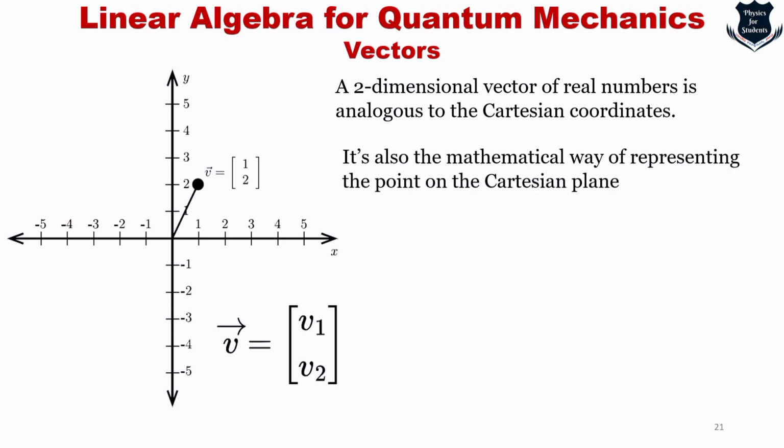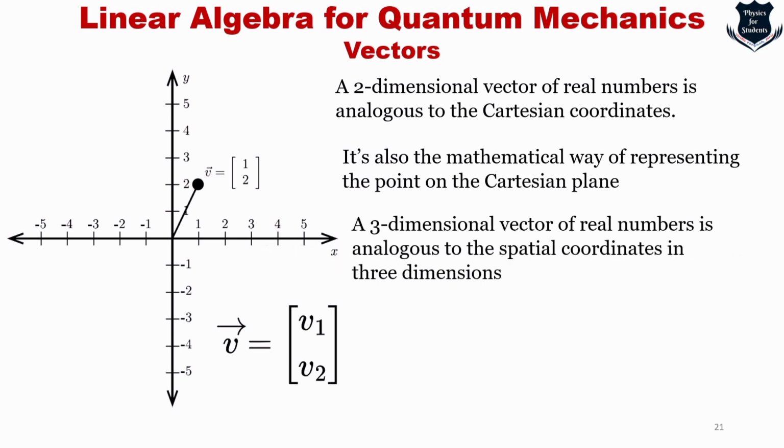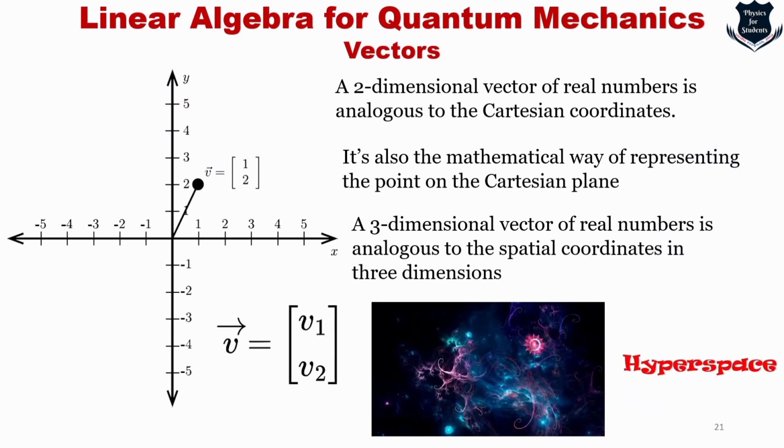A three-dimensional vector of real numbers is analogous to spatial coordinates in three-dimensional space. You can always think of vectors with n numbers as living in a hyperspace. I've just given a fictitious figure; this has nothing to do with hyperspace.